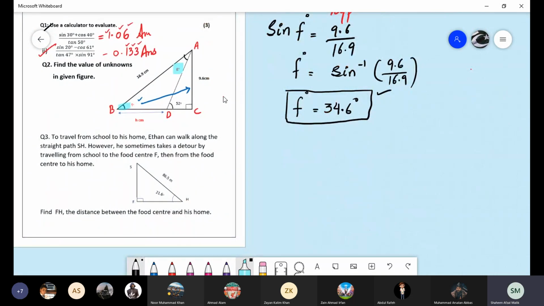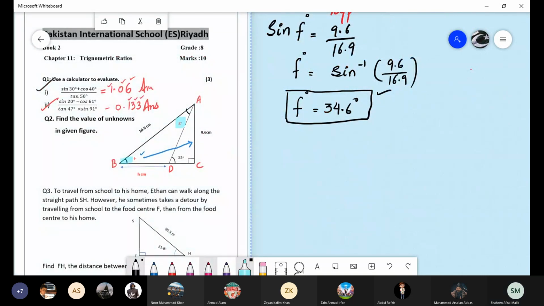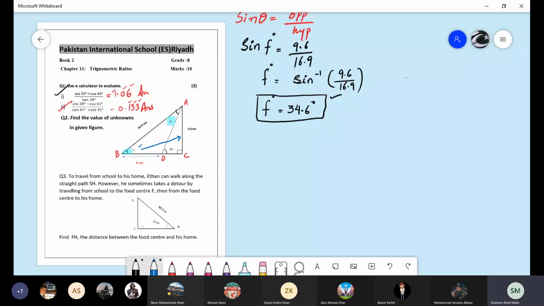Do you remember we have done in one question that if we count this side of the angle and this side of the angle, they are like this. Here is 52 degrees, and here is some angle x that we have to find out.